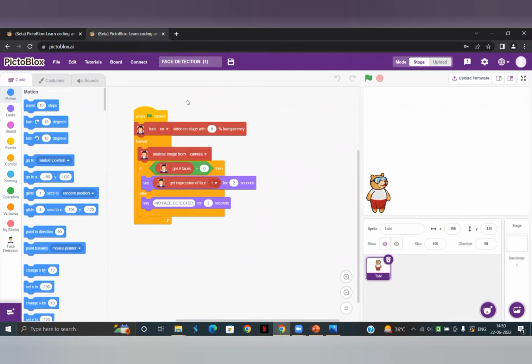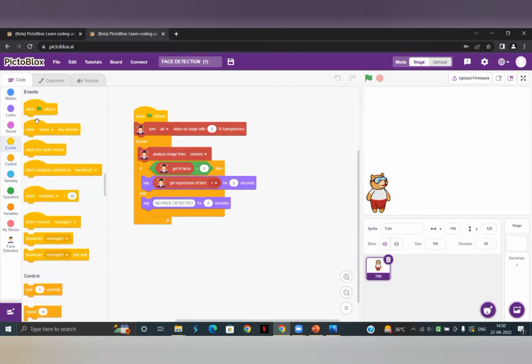Now, let me first explain the program. This is when flag clicked. Why do we use this first block? You will find this first block under the events category. This flag is used because when you click on this flag, this program is going to run. So basically, you are running the program, or if you have added more than one character on this stage screen and you want all of them to work together, for that purpose, you have to use this block, that is, when flag clicked.